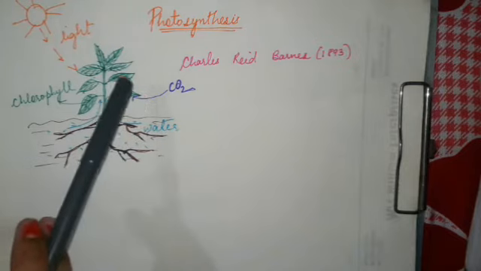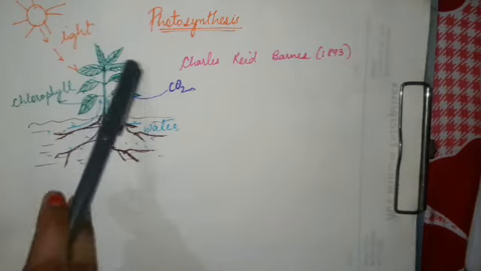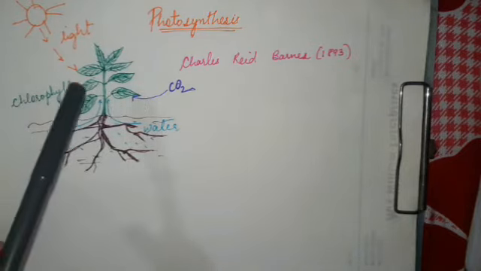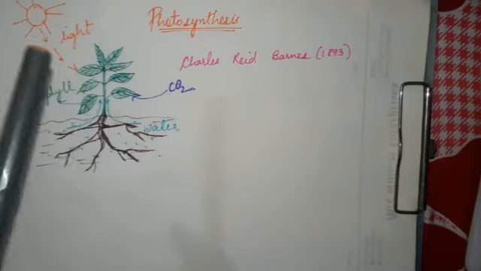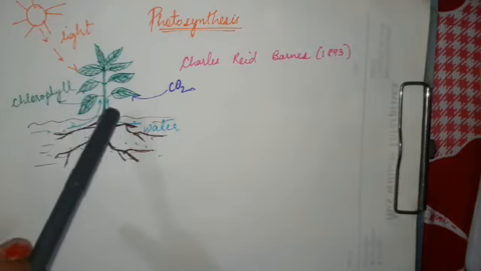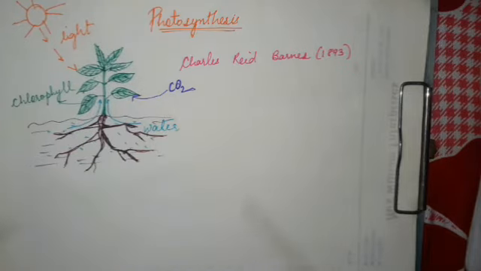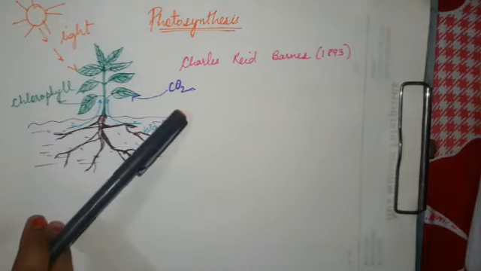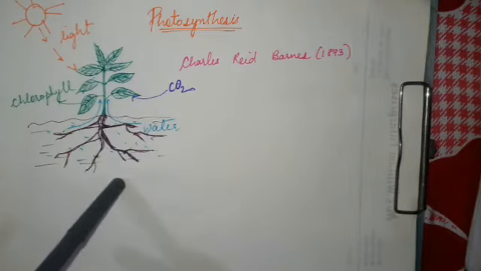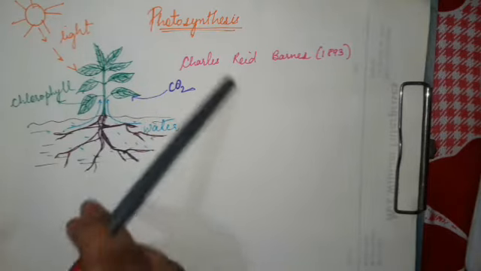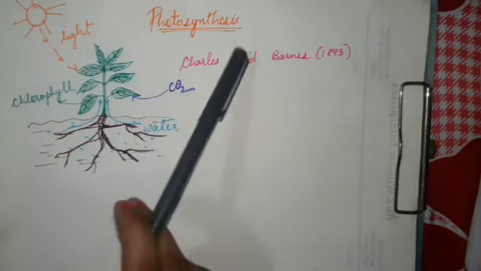That sugar is passed into different parts of the plant with the help of phloem. And the oxygen which is produced is given out and is used by all living animals like human beings as well. So this is all about photosynthesis.